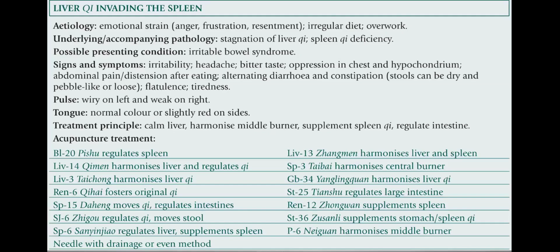Liver 13 harmonizes the liver and spleen. Spleen 3 harmonizes the central burner. GB34 harmonizes liver Qi. Stomach 25 regulates the large intestine. Ren 12 supplements the spleen. Stomach 36 supplements stomach and spleen Qi. PC6 harmonizes the middle burner.